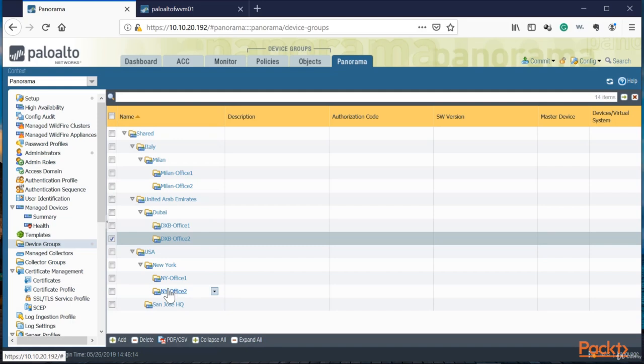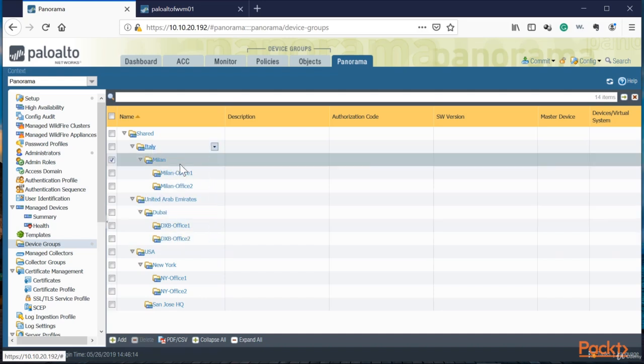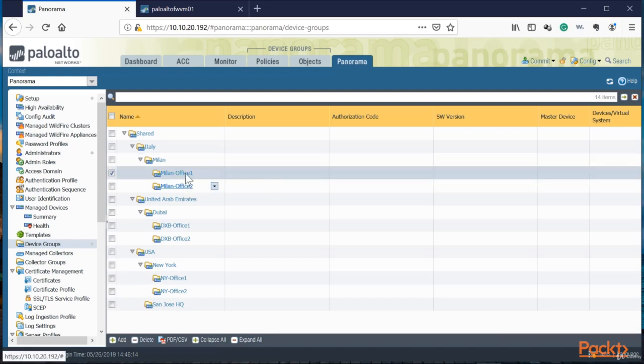both offices in New York, which belongs to the USA. New York, we got Office 1 and Office 2, and we got the headquarters. We also have Dubai, which belongs to the United Emirates, and finally Milan, which belongs to Italy, and the 2 offices. So the purpose of this is to have each firewall belonging to each site added to this device group.